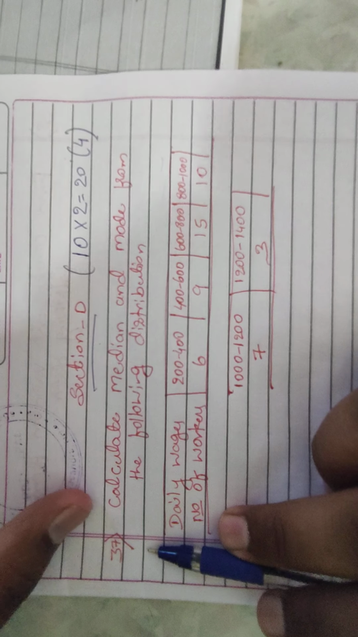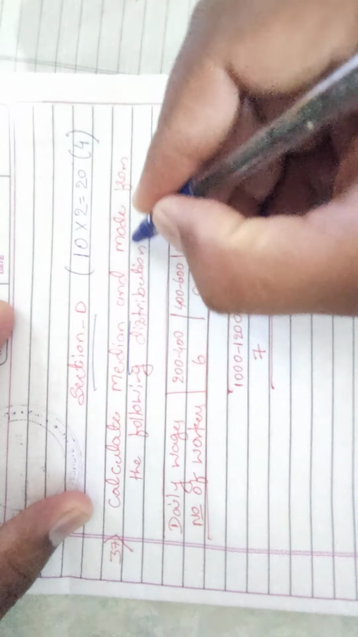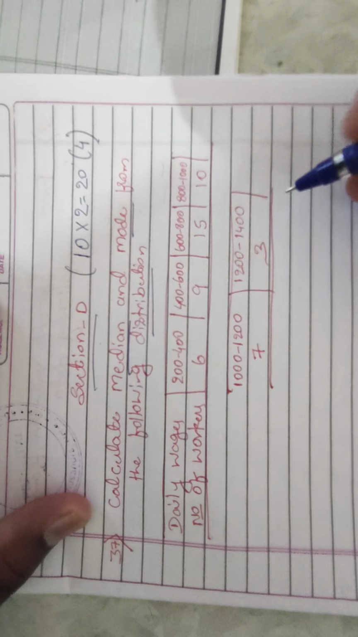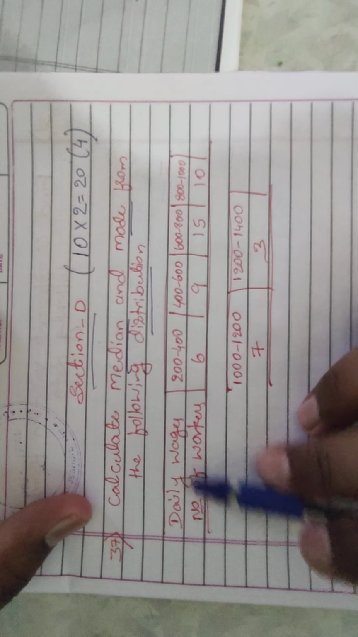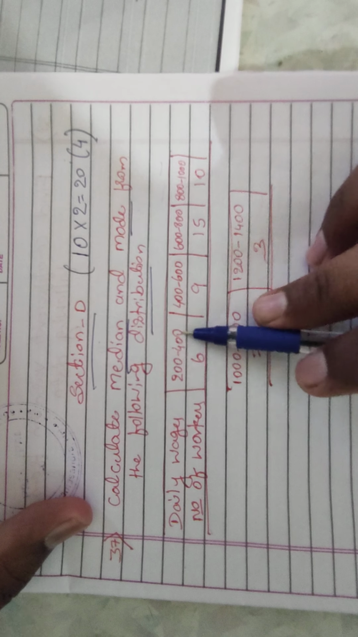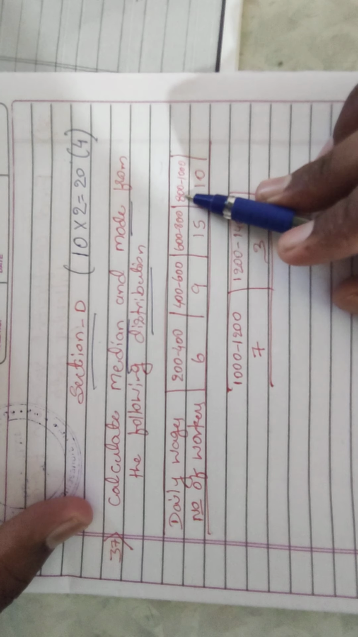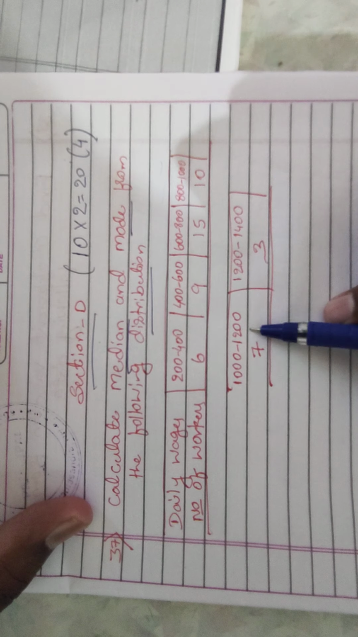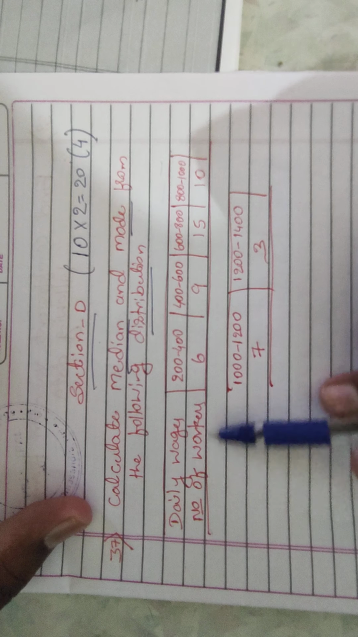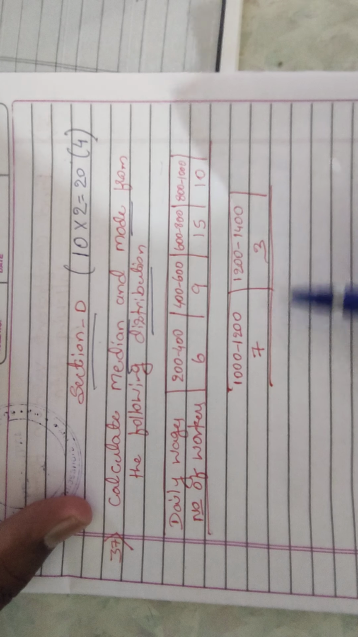37th question. Calculate median and mode from the following distribution. Next, they have given information on daily wages and number of workers. Daily wages: 200 to 400, 400 to 600, 600 to 800, 800 to 1000, 1000 to 1200, 1200 to 1400. Number of workers: 6, 9, 15, 10, 7, 3.